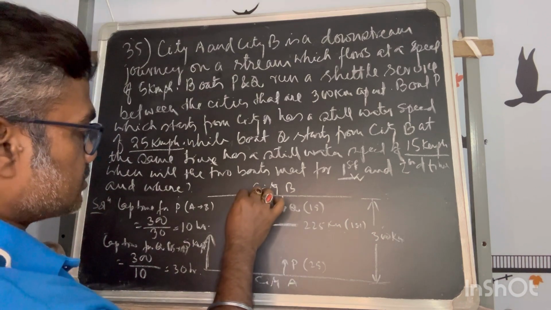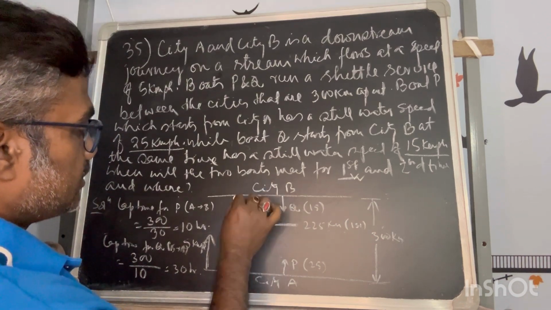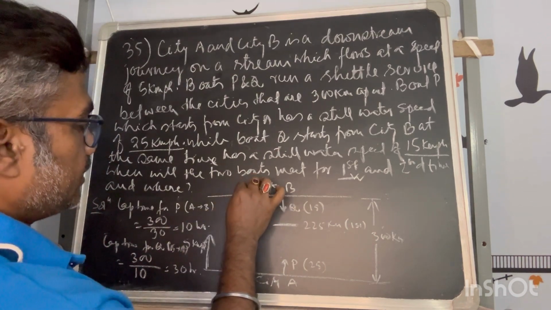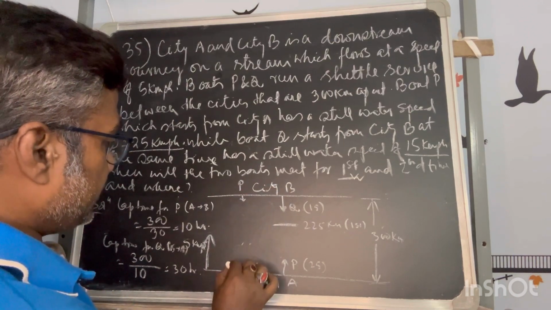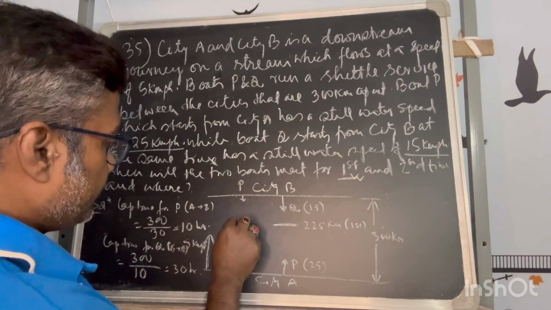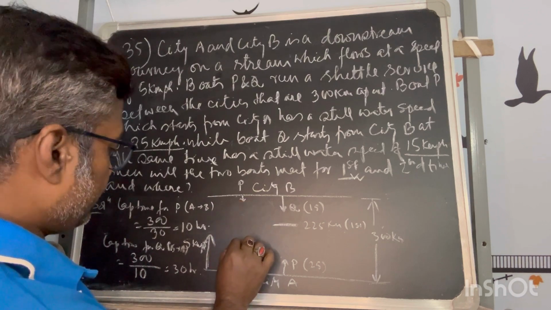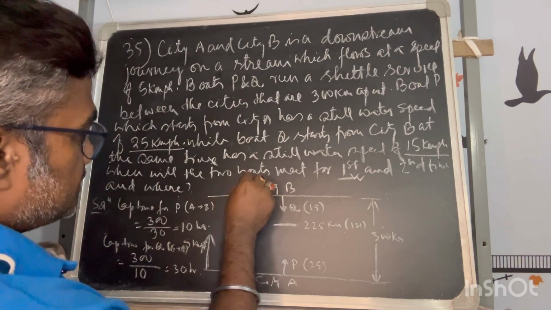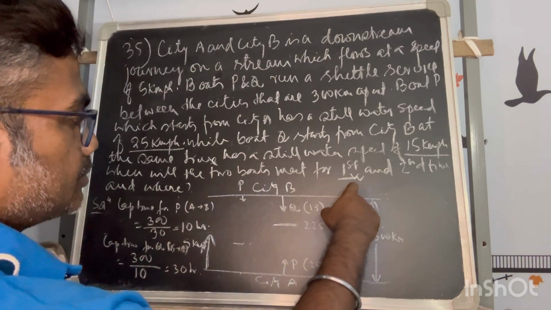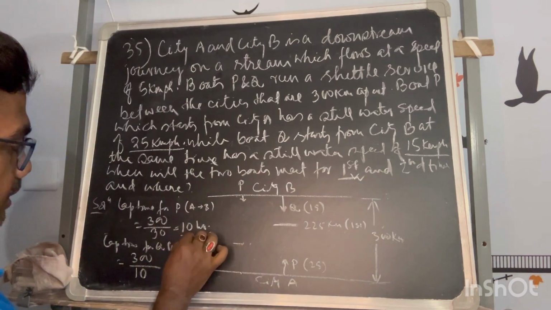So if you assume after 10 hours P will be here and is ready to move this side, whereas Q is somewhere in between, because P is reaching city B in 10 hours.